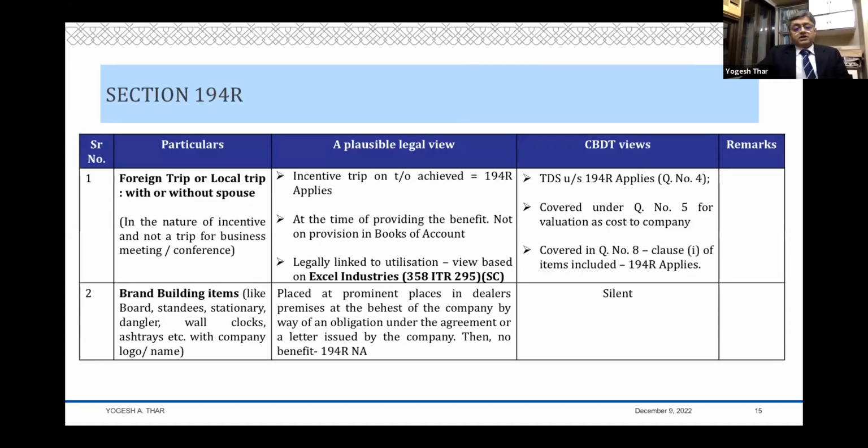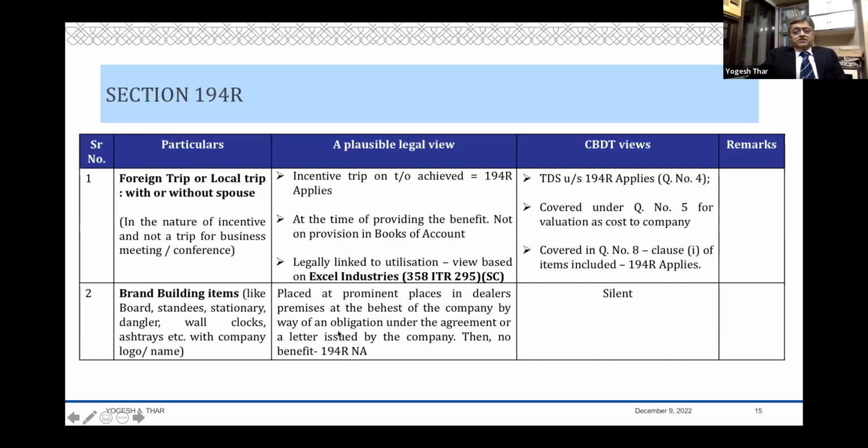showroom. So the question arises whether 194R applies or does not apply to such items, because you may say that, oh, there is a wall clock which is given to that distributor, and that being the position, that's a benefit given to him, and therefore there should be 194R.